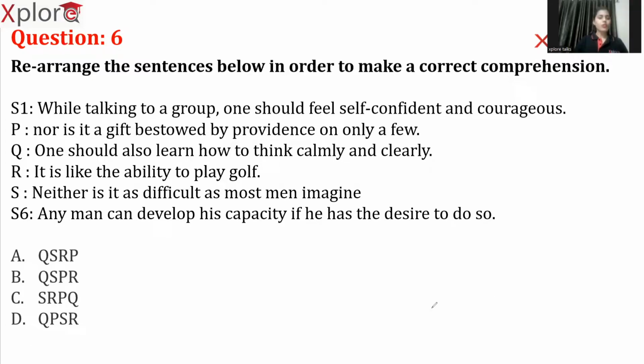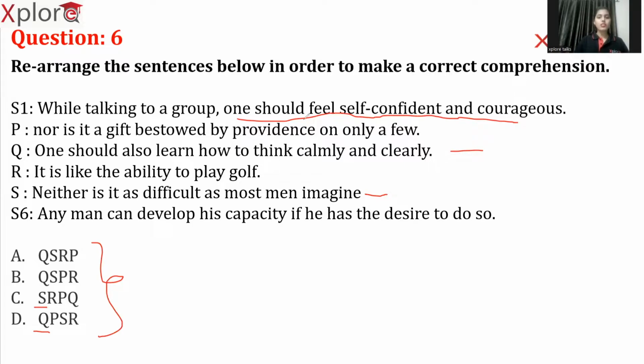So, let's look at the first sentence first. While talking to a group, one should feel self-confident and courageous. So we are actually talking about the qualities that one must possess whenever we are talking to a group, right? Now, without even reading the remaining sentences twice, first go directly to the options. By looking at the options, we have to understand that our second sentence starts either with Q or S, right? So now let's focus on Q and S for figuring out our second sentence.